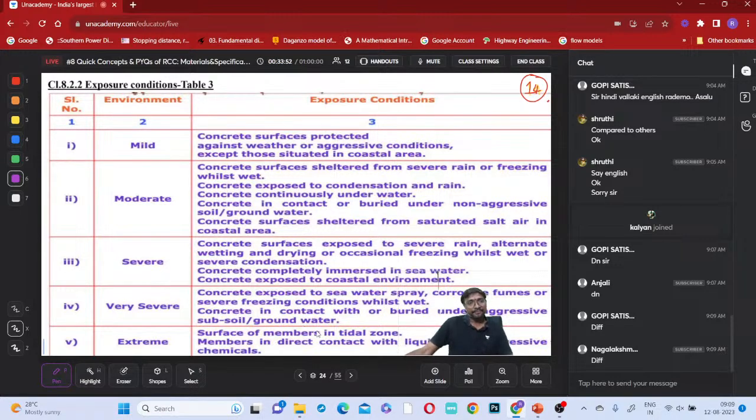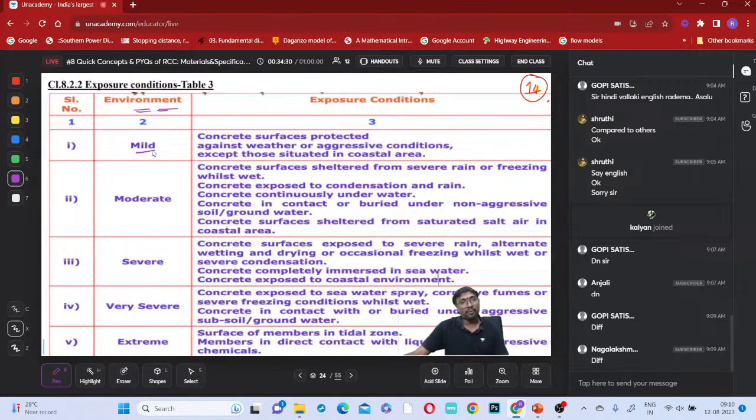Suppose the structure is not that much exposed to environmental conditions, the environmental effect is much lesser, then it will be durable for a long time. Suppose very severe extreme exposure conditions are there, chemical attack every day on your RCC structure, right? With UltraTech cement you have constructed your structure, but severe hazardous chemical attack is there every day, then will it sustain for more time or less time? It will sustain for less time only, no? Like that, durability changes as per the exposure conditions, right? So these are the different environmental exposure conditions.